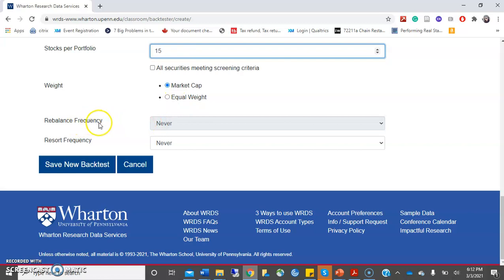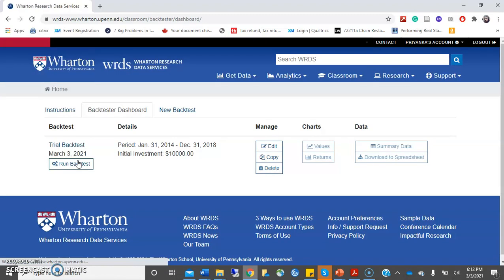Then you can decide if you want to rebalance your portfolios based on any number of parameters. So what should be the rebalancing frequency? Should it be never rebalanced, or do you want it to be specified? And then the re-sort frequency. Do you want to sort it again? So I'll keep them to default, and then I'll click on save.